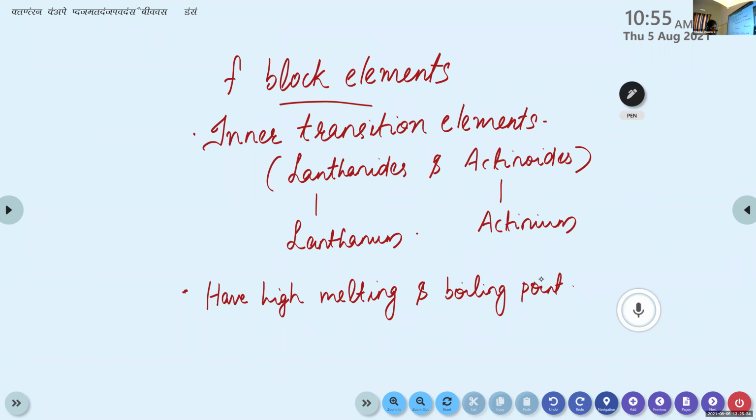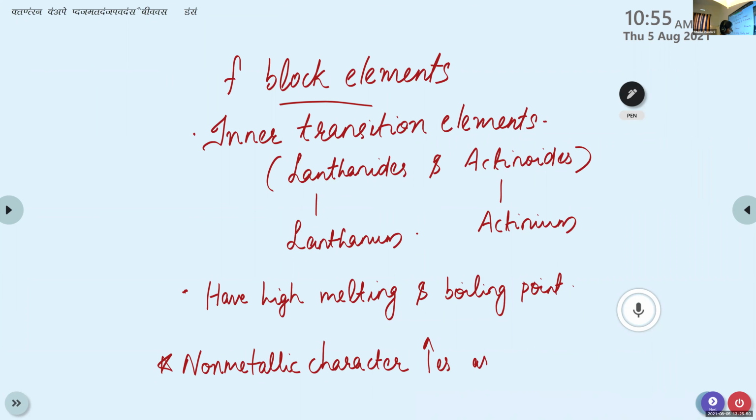Then one more point, the non-metallic character. It's a general point. Non-metallic character increases as we move from left to right in a periodic table.